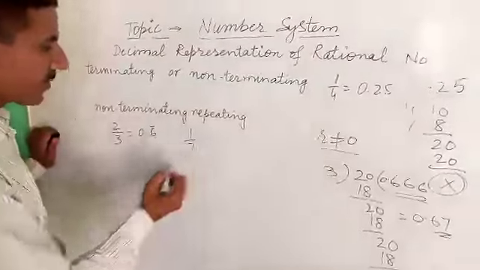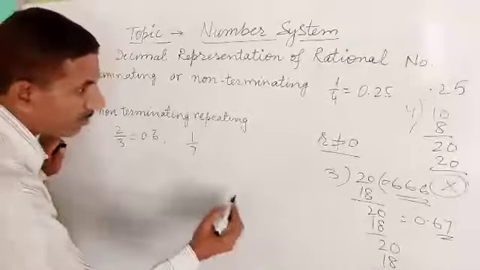Take another example, 1/7, and try to divide it.